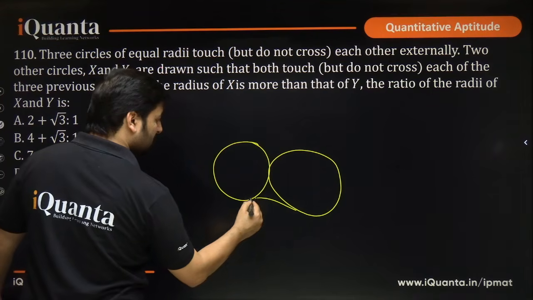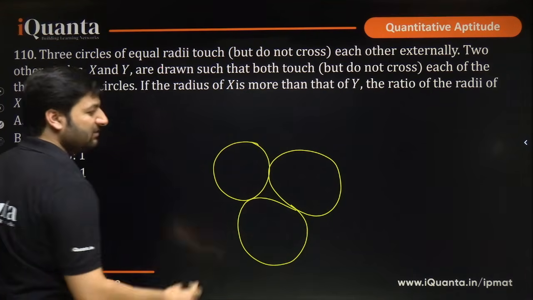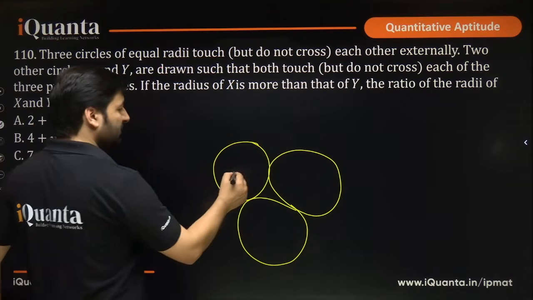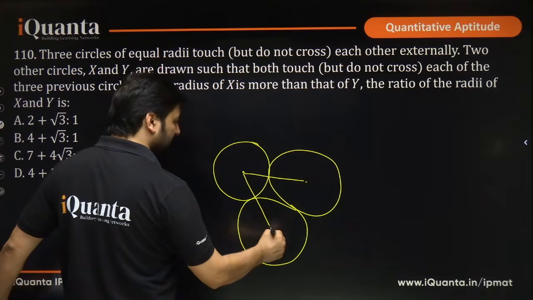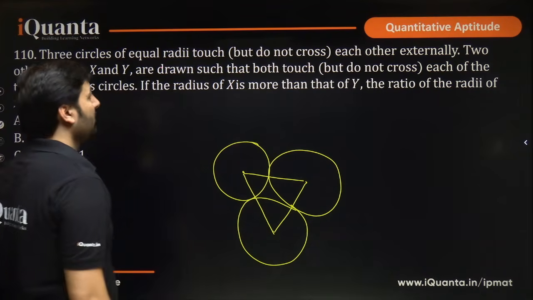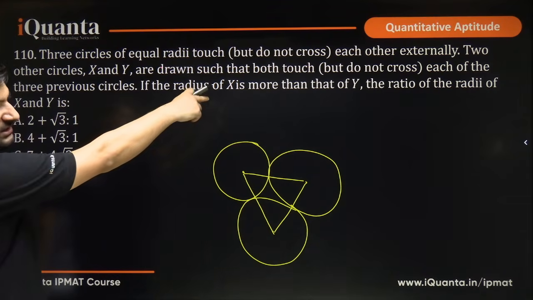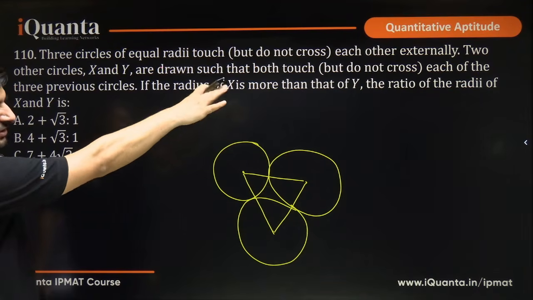So, it will be something like this, right? There are 3 circles of equal radius. Obviously, they will have centers like this, like this, like this. They'll have equal radius. We can connect their centers, okay? They touch each other externally but do not cross. They are not crossing, they are touching each other externally.